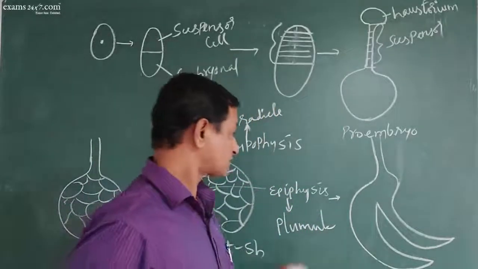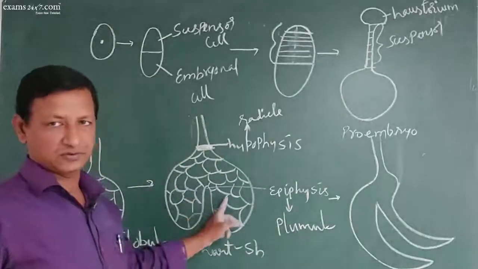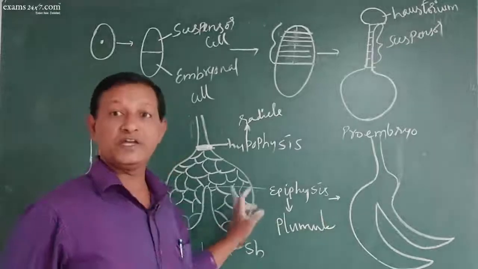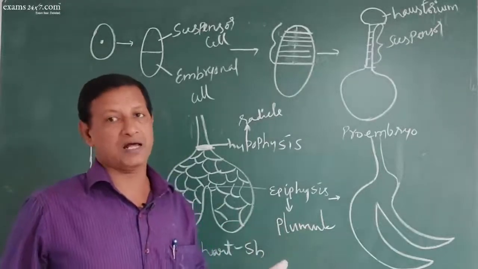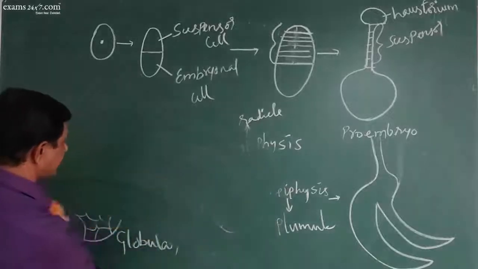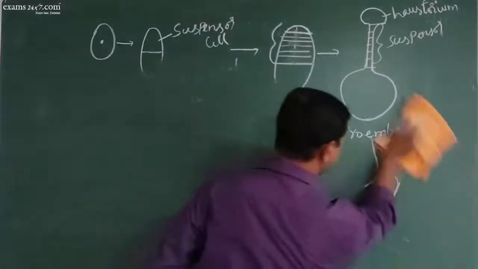And in the monocots, the two cotyledons are not formed. Instead, only one will grow into cotyledon, the other will grow into epiblast. Understood? So this is how the embryonic development takes place in the case of dicots and monocots.